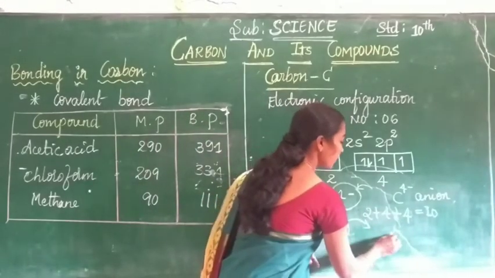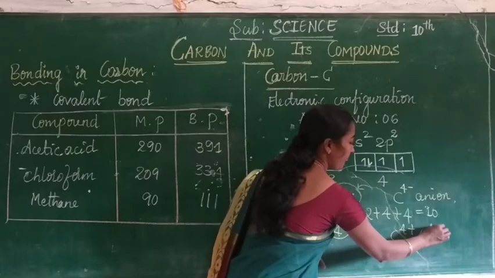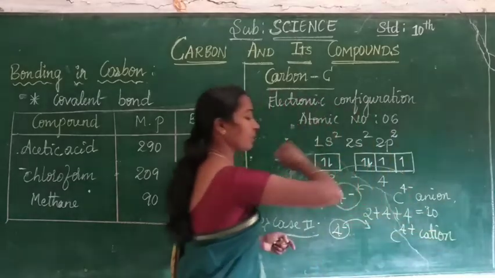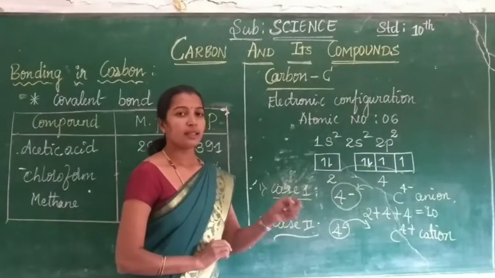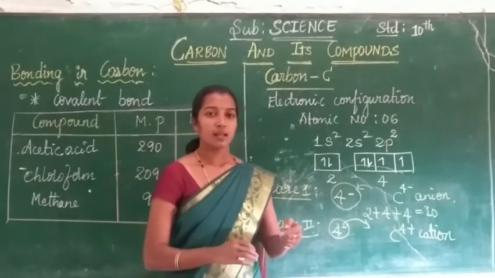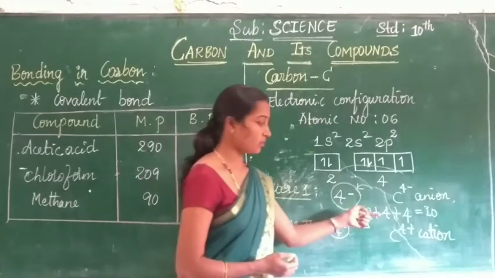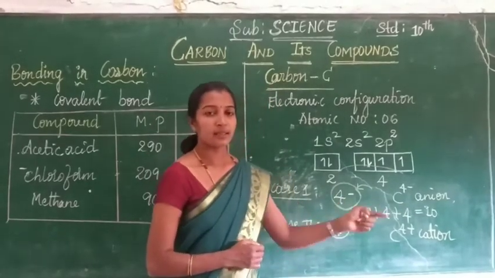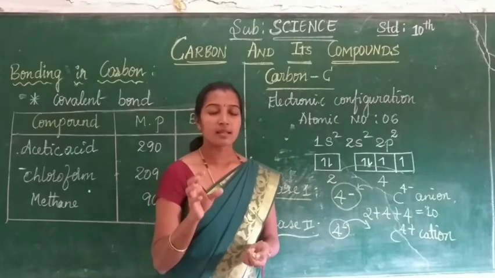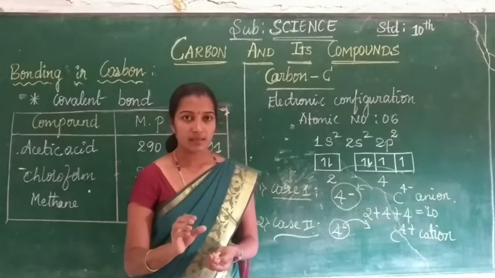The carbon becomes a carbon 4 plus cation. In this case, when 4 electrons are removed from the carbon, it becomes carbon 4 plus cation. There are 6 protons present in the nucleus.